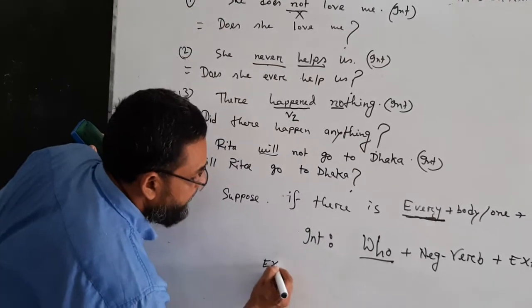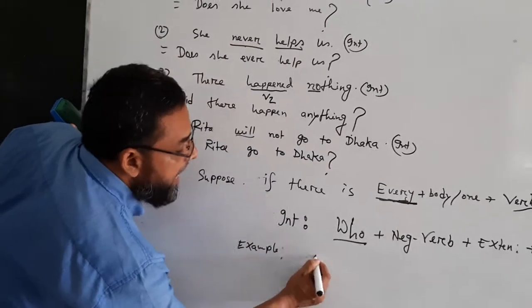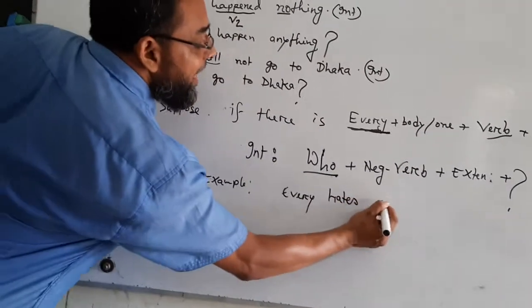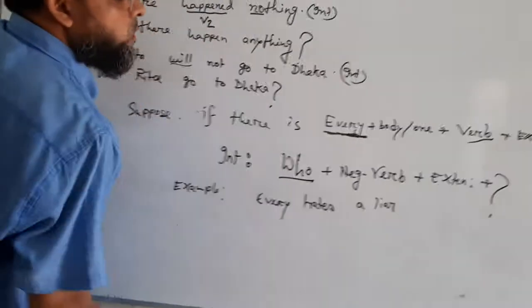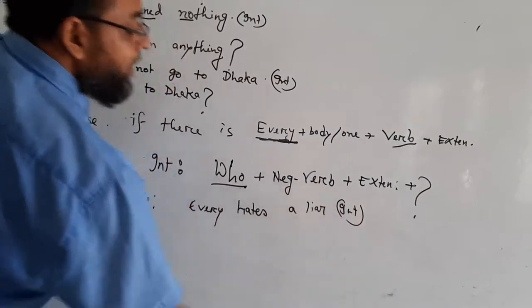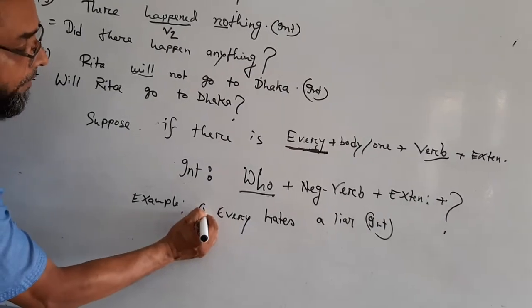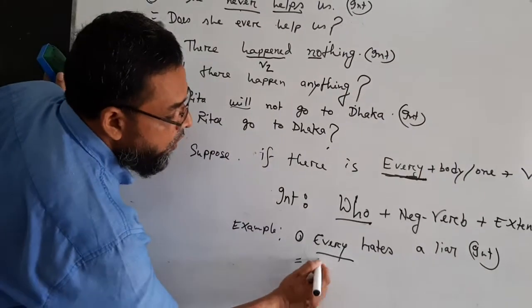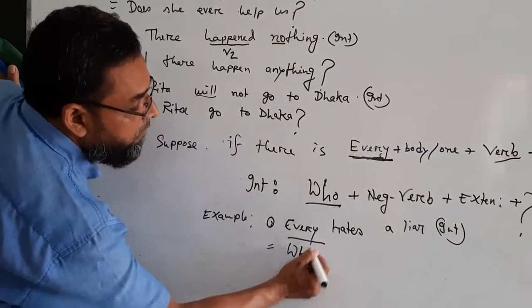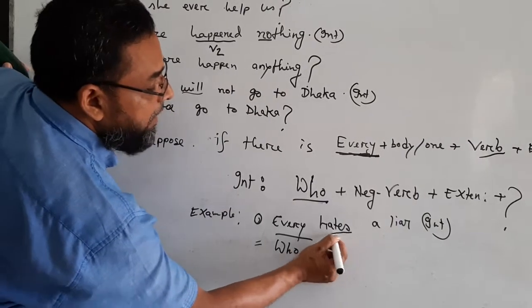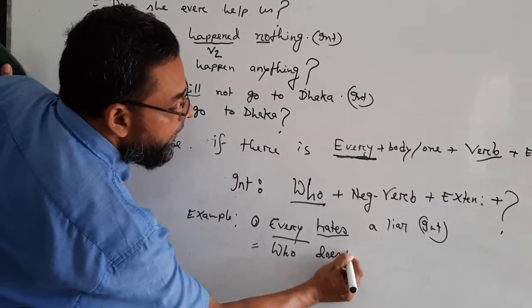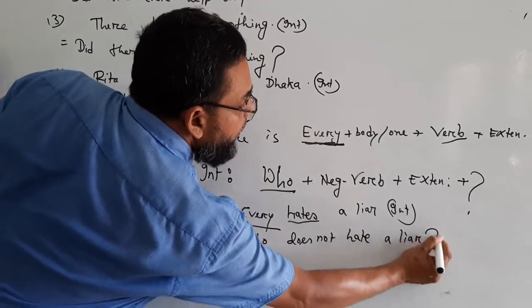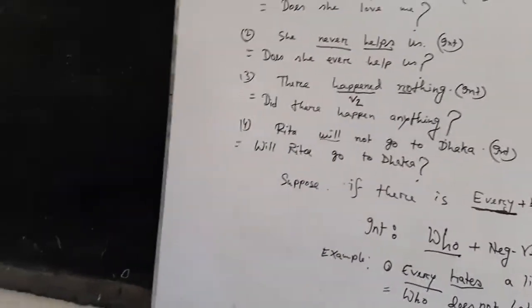উদাহরণ, example: everybody hates a liar. Make it interrogative. Everybody will be changed into who, negative verb does not. Who does not hate a liar? কে মিথ্যাবাদীকে ঘৃণা করে না?